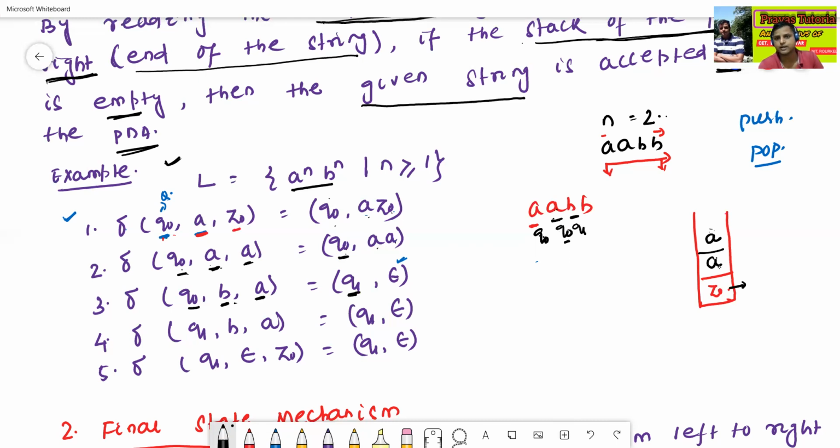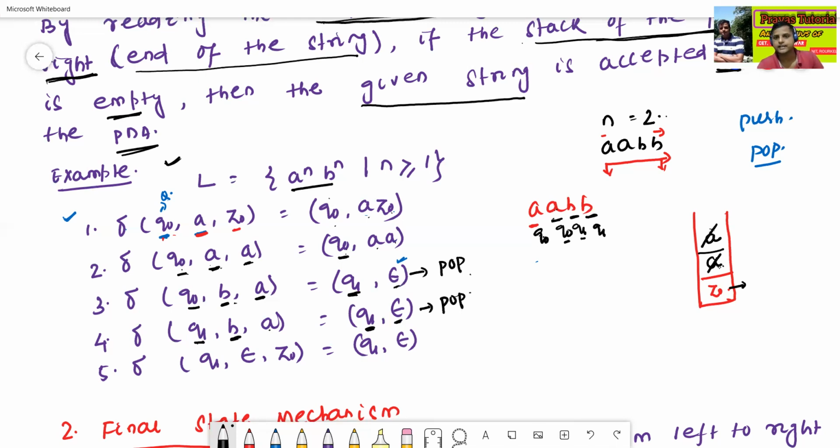In state Q1, the epsilon move is called a pop operation, meaning it will pop the first element. Then Q1 reads the next B. Q1 reads B, and the top of the stack is again A. Then it goes to Q1 state, then pops with epsilon. So it will pop A.